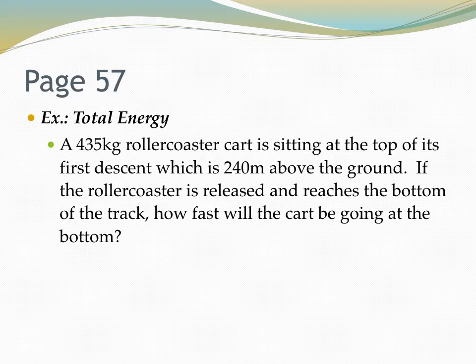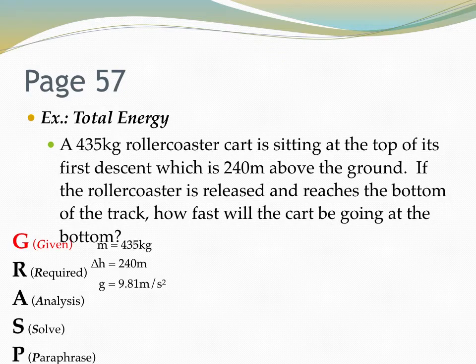Let's just start with our old friend GRASP and let's figure out what we know. We know that the mass is 435 kg. We know that the height difference between the top and the bottom is going to be 240 meters. And we know that the gravity working on it is always 9.81 meters per second squared. Okay, so that's what we know. Now what's this actually asking of us? What's required? It's asking how fast will the cart be going at the bottom? So we're talking about velocity. I know speed versus velocity, whatever. We're going to call it velocity here. Okay?